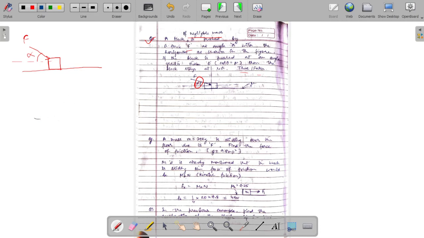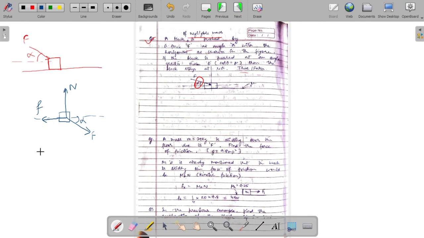If we are going to draw the forces on the block, then the force F would act in this direction at an angle alpha with the horizontal. There would be some normal force, gravitational force would be 0, and the force of friction would be acting along the surface, trying to prevent the motion of the block.